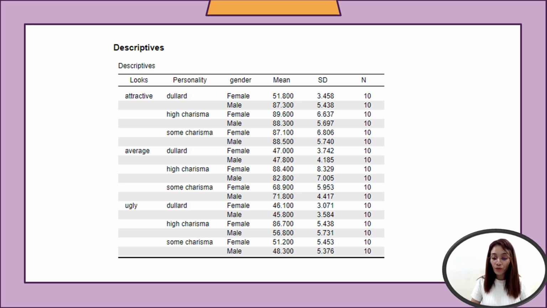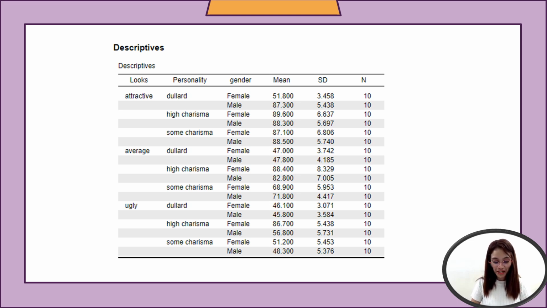So, with charisma playing a critical role in mitigating these effects. The data suggests that while looks have a substantial impact on scores, personality, particularly charisma, can significantly alter perception, offsetting the negative effects of less favorable looks.